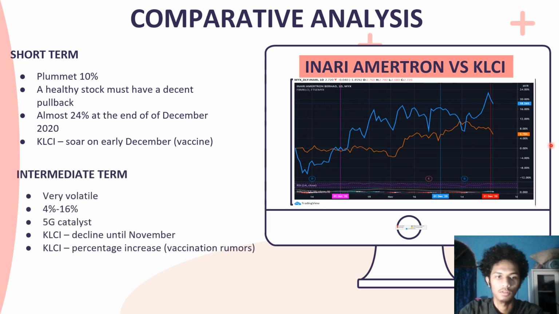As for intermediate term, Inari Hamilton is very volatile. They go up and down between 4% and 16%. We believe this is due to the 5G catalyst. However, for KLCI, it's been declining until November, but after that, the percentage is increasing until the end of December. We also believe this is due to the vaccination rumors.